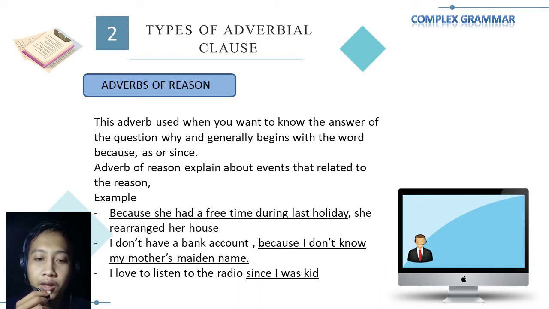For example, because she had free time during last holiday, she rented her house. I don't have a bank account because I don't know my mother's maiden name. And last is, I love to listen to the radio since I was a kid.